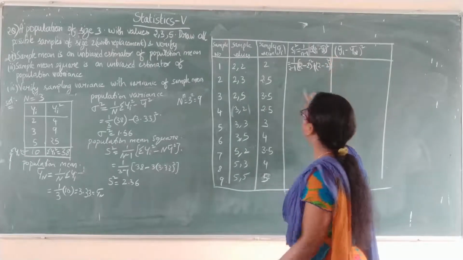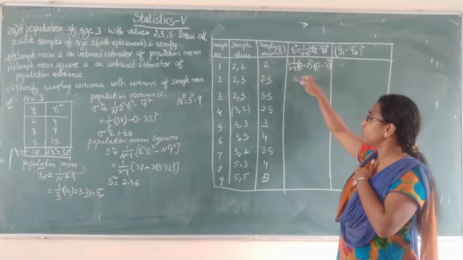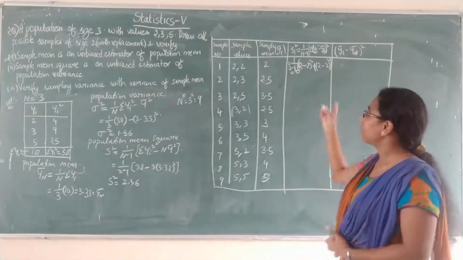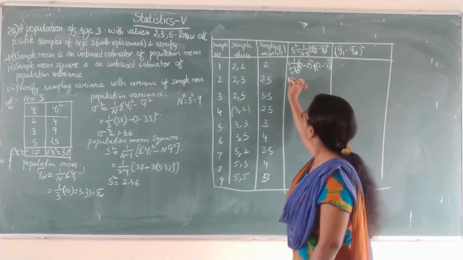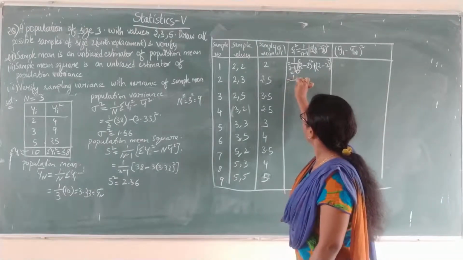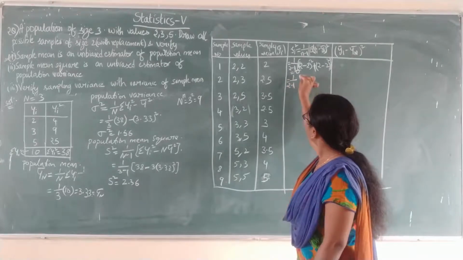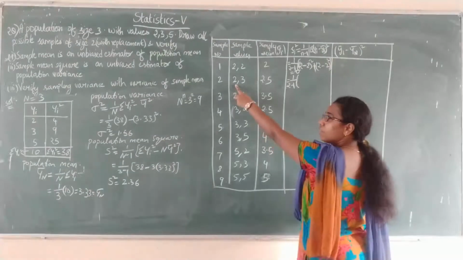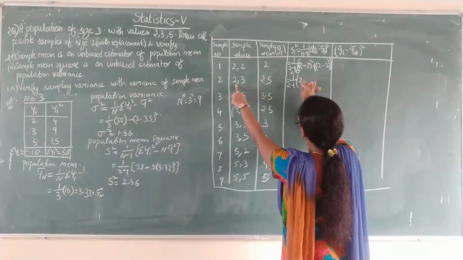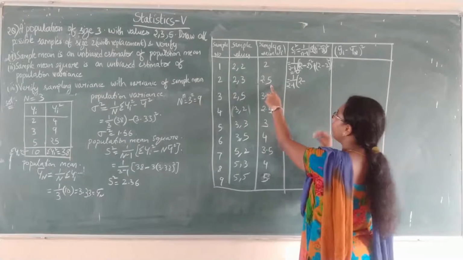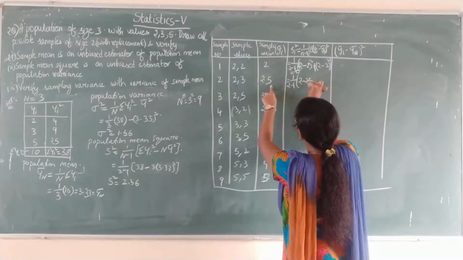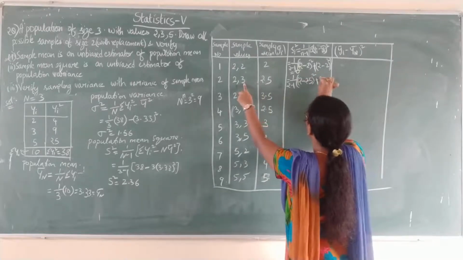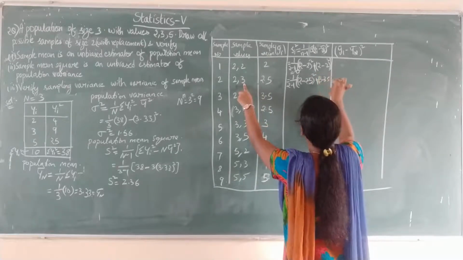So this is the first value, 2 minus 2 is 0. This is also 0. 0 by anything is 0. So the first value you will get as 0. Coming next, we will see the second one. The second value is equal to 1 by n minus 1, that is 2 minus 1, into, consider the second sample. In the second sample, what is the first value? 2. So 2 minus, what is the corresponding mean? 2.5. (2 minus 2.5) whole square plus the second value, (3 minus 3.5) whole square.